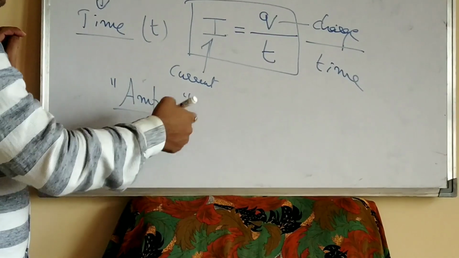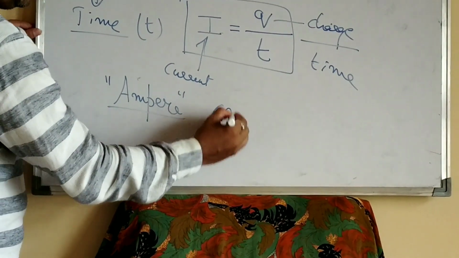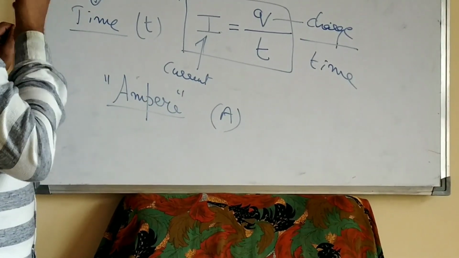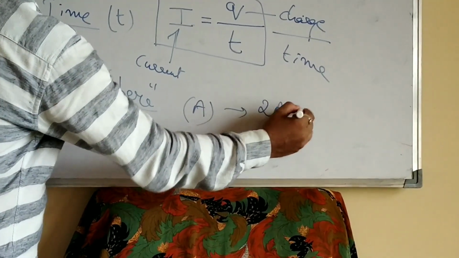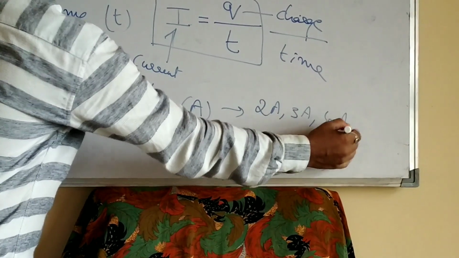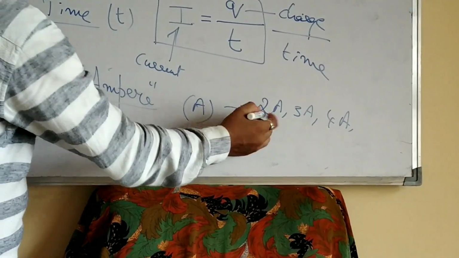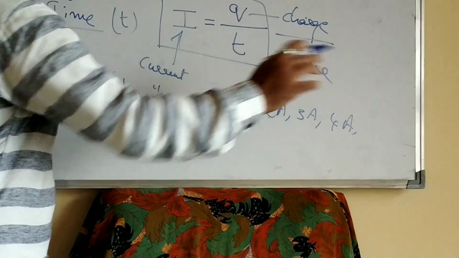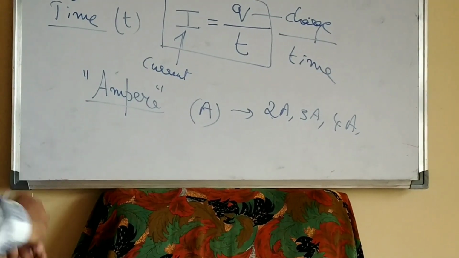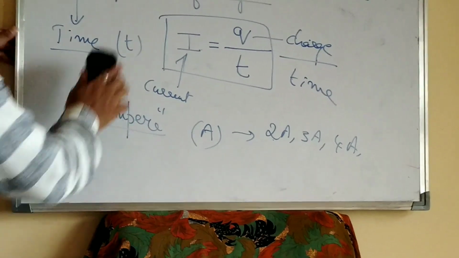Remember, you can write the full form ampere, or you can represent it as capital A. For example, you can say 2 ampere, 3 ampere, 4 ampere. So these are all bigger units of electric current. Bigger units means more, like 2 ampere, 3 ampere, 4 ampere. You also have smaller units for electric current.